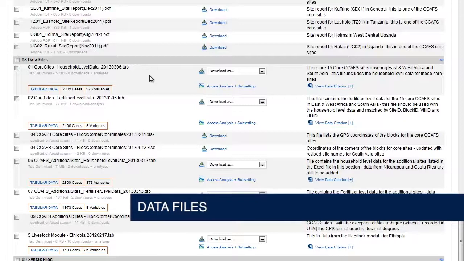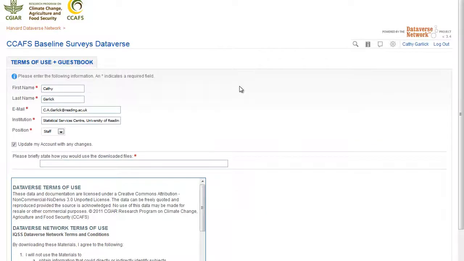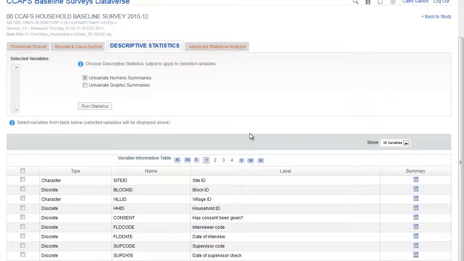The data files were uploaded as SPSS files, and during the upload, Dataverse converted them into tabular data. This process means the file can be downloaded in a variety of formats: SPSS, Stata, R, etc. You can also do some brief analysis online. This is generally just frequency tables and summary statistics, but can be very useful to get an overall feel for the data.